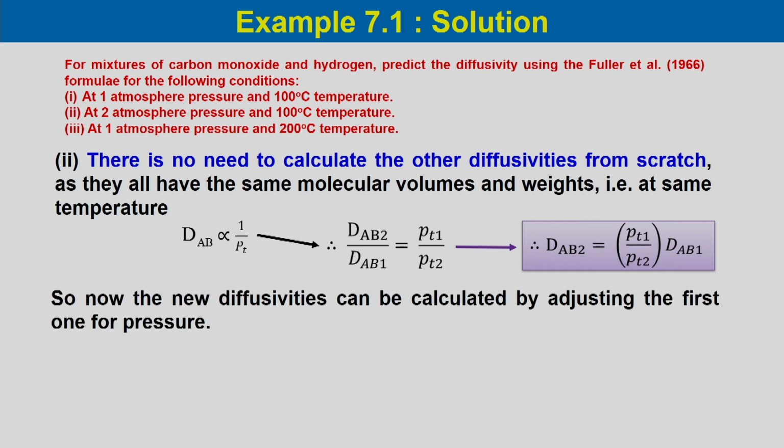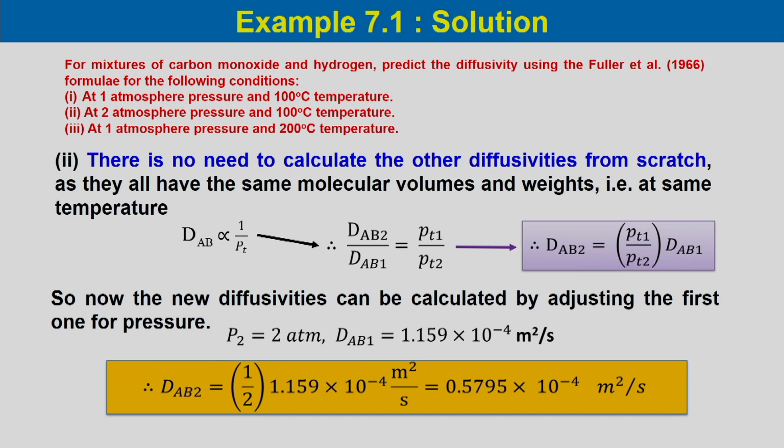If we substitute the diffusivity from the first one, P2 is 2 atmosphere and DAB1 is 1.159 into 10 to the power minus 4 meter square per second. Now, if you substitute that, it would be half into 1.159 into 10 to the power minus 4 meter square per second, which would be 0.5795 into 10 to the power minus 4 meter square per second.